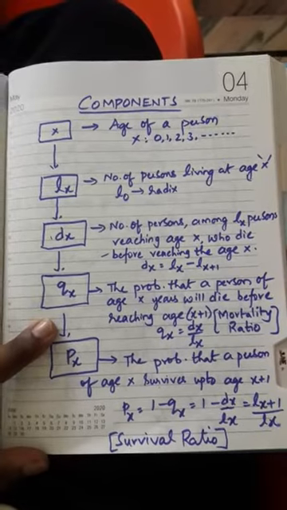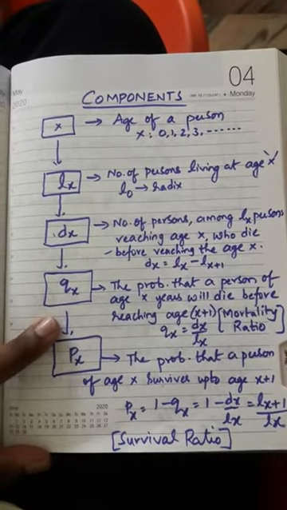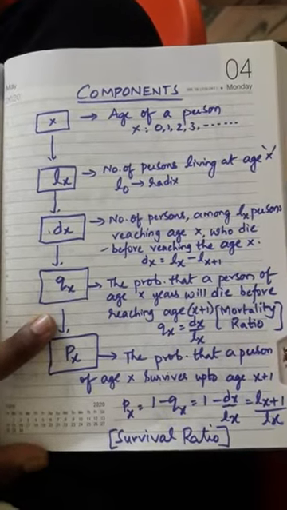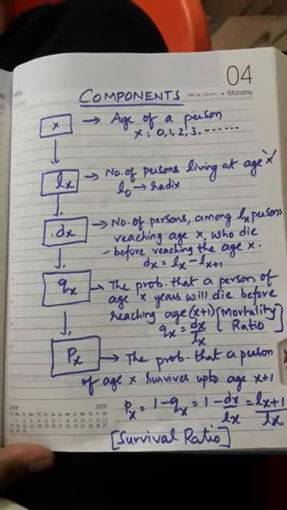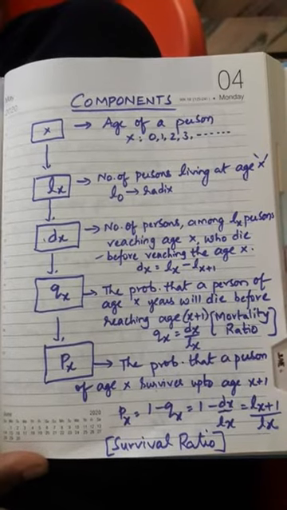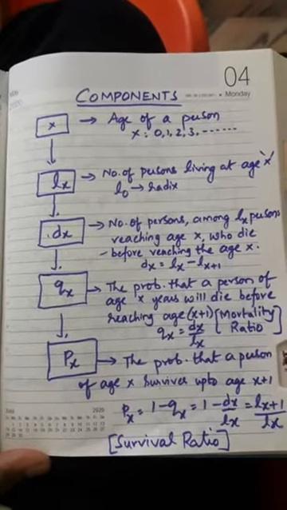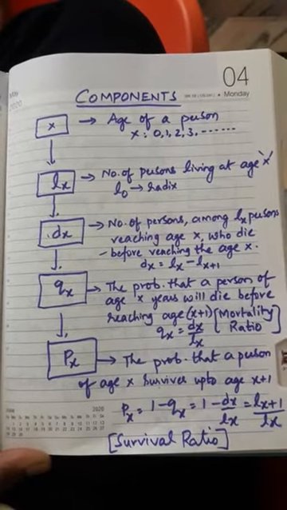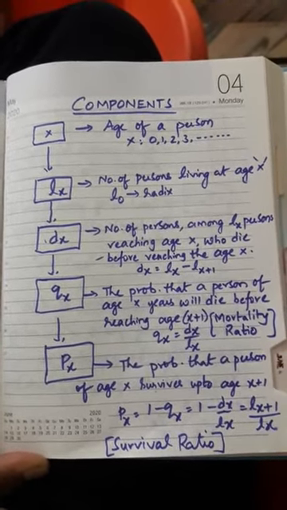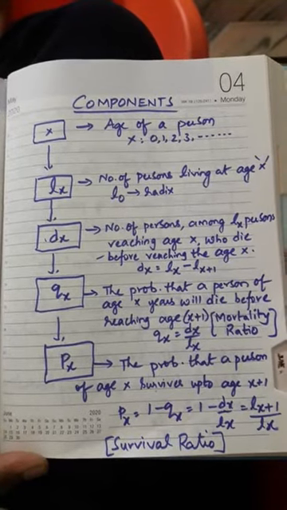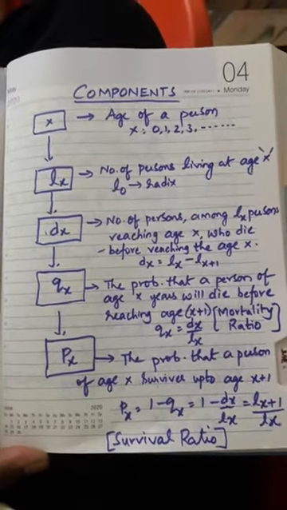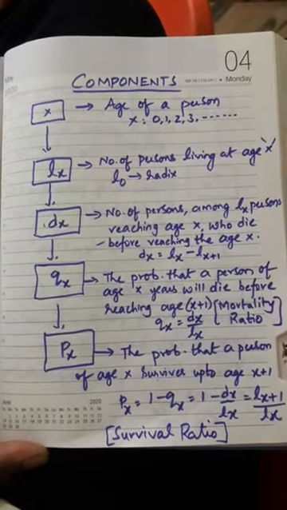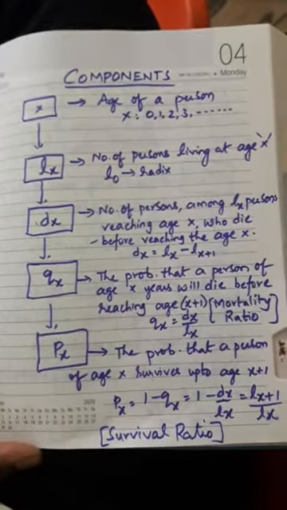Connecting to the previous video, as I mentioned earlier, components of life table. The life table concept itself is measuring how long a person would live. For example, the lifespan of a plant, lifespan of an animal, of course human also.